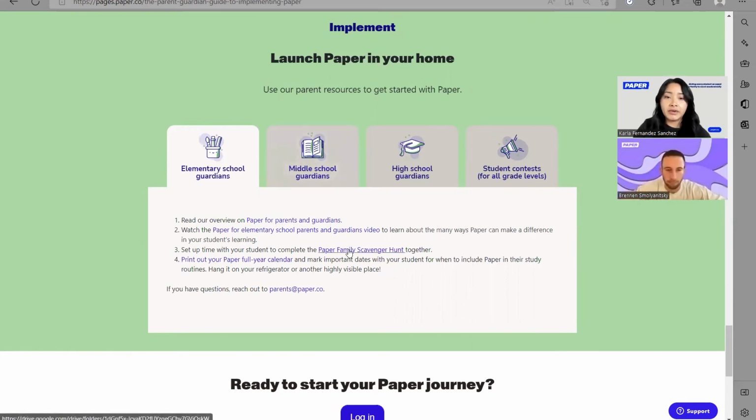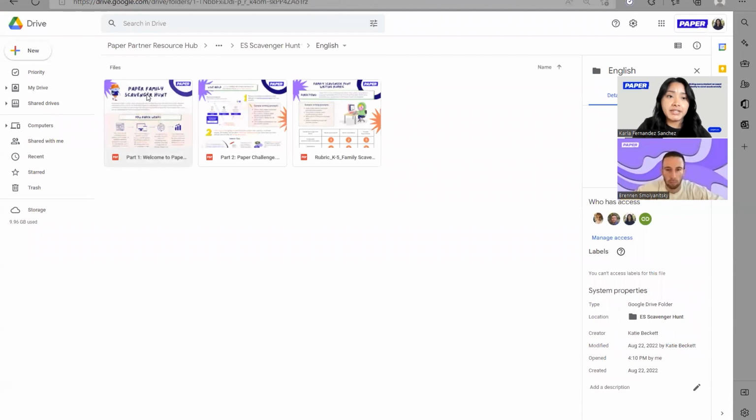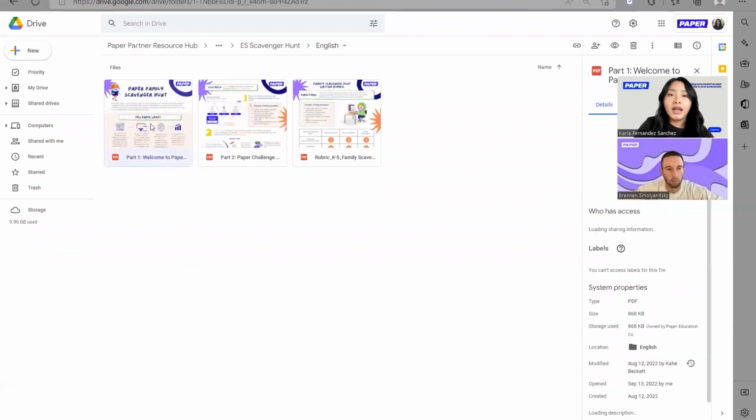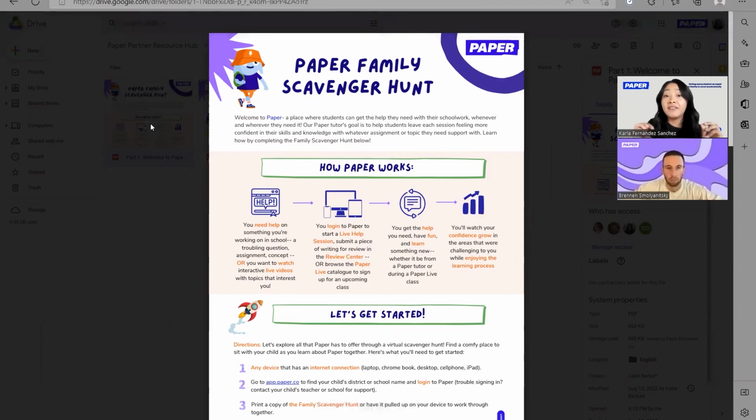You can just click on that link, and that's going to take you, again based on different grade bands, to our scavenger hunt activity. This, again, is going to walk you step by step so that it becomes super, super easy to get your students started. First thing, and we definitely encourage you to do it together with your student. This can be a way that you both can learn more about the platform and both feel confident with it.